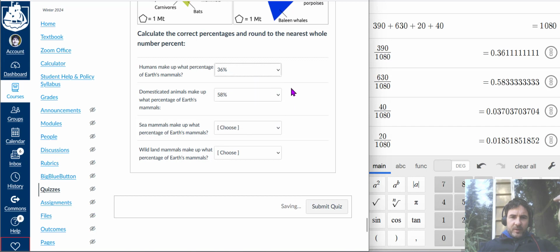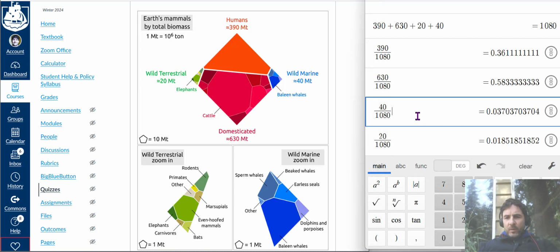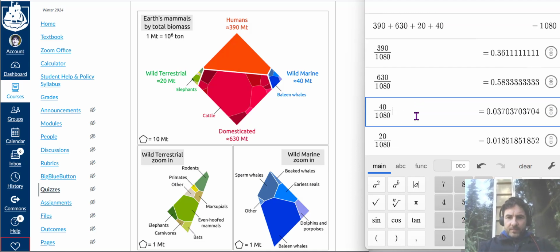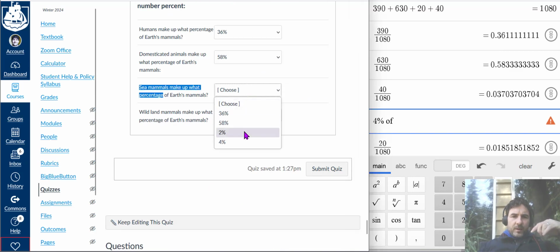This one we found would be 36, right? Now, sea mammals. Press pause and do this one yourself if you haven't got it. Sea mammals are 40. That's the wild marine, right? The sea mammals, that's 40 million tons. 40 over 1,080, that's 0.037. So 3.7%, which rounds up to 4%, doesn't it? So that would round up to 4%.